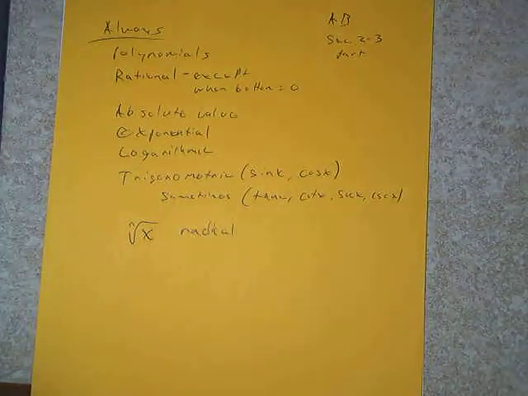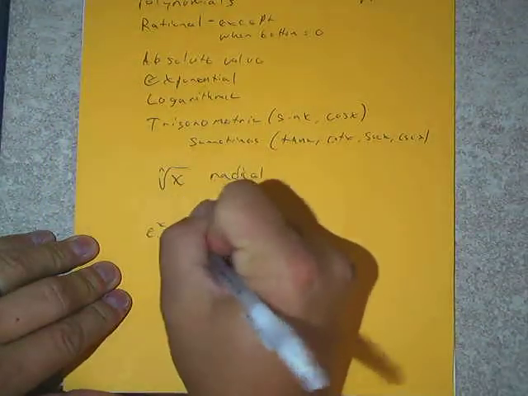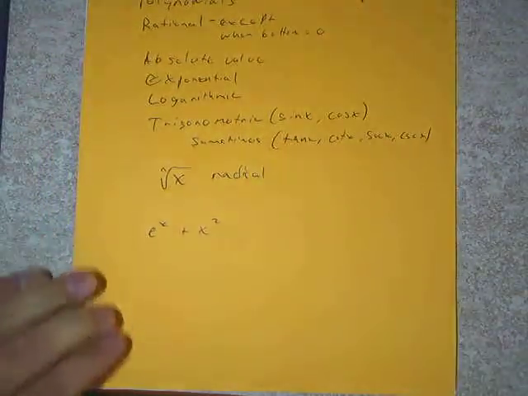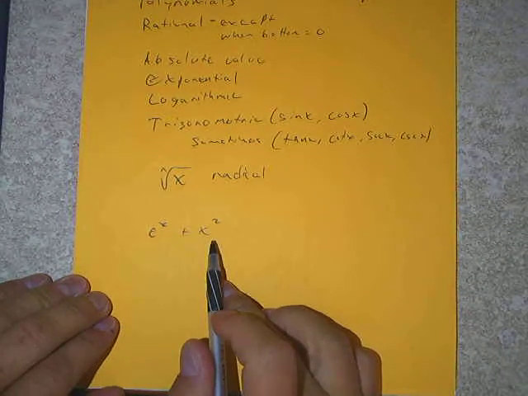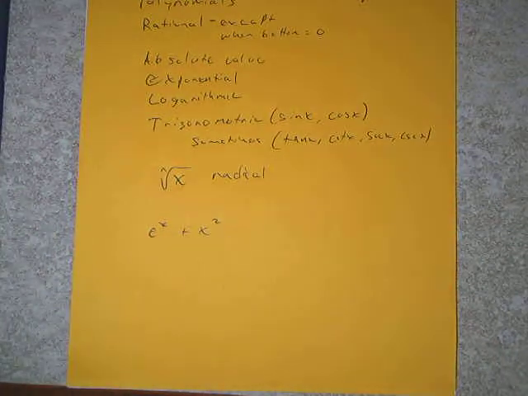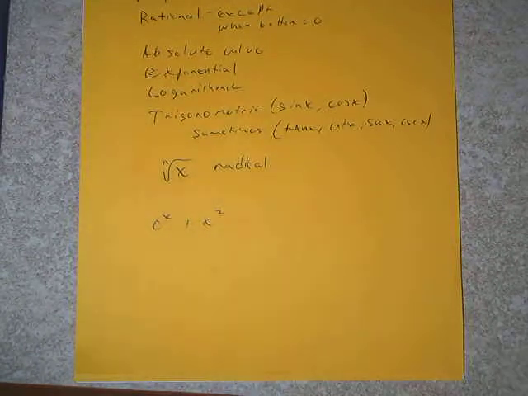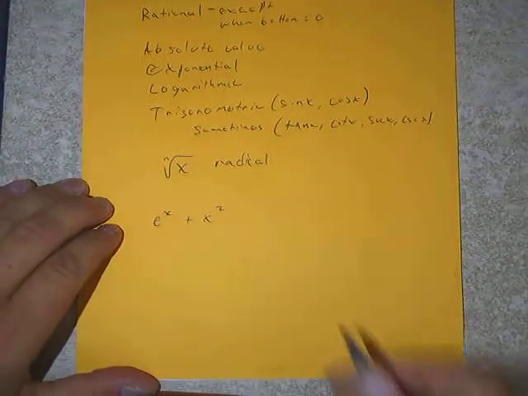Now, what's nice is that if we take any of these types of functions that we mentioned, say for instance e to the x plus x squared, and we know that e to the x is continuous and x squared is continuous, what might be able to be said about the sum of those two? It's continuous as well. We actually had that formalized in a theorem on page 78. It tells us exactly that if we have two functions that are continuous and we add them together, we get yet another continuous function. Same thing with a difference, a product. If we were to subtract these or multiply them, same thing.